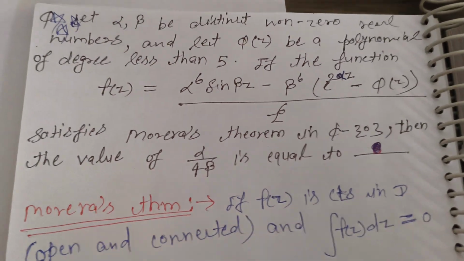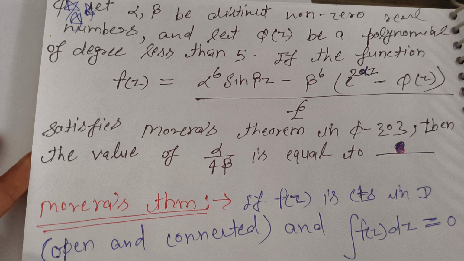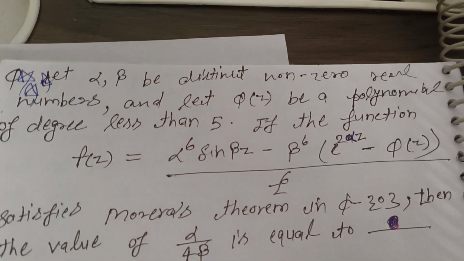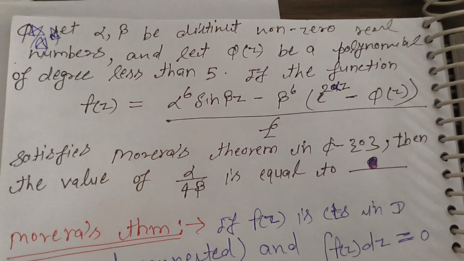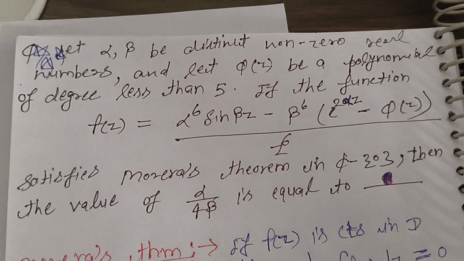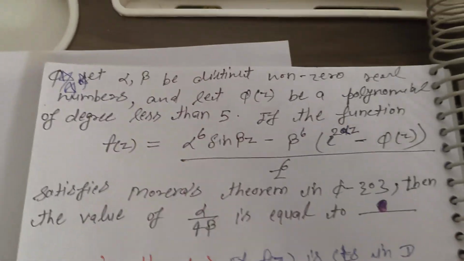So today we discuss the GATE 2025 complex analysis question, which is based on basically Morera's theorem, and also in the solution it is used in Cauchy residue theorem. So it's a very good question.